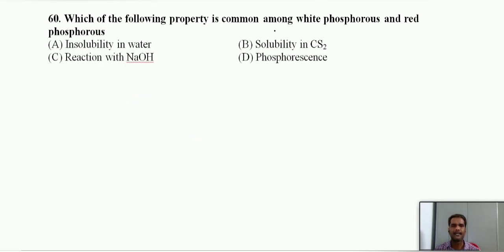Which of the following properties is common among white phosphorus and red phosphorus? There is insolubility in water, solubility in carbon disulfide, reaction with NaOH and phosphorescence. Both white phosphorus and red phosphorus are insoluble in water. This is common. But in case of solubility in carbon disulfide, white phosphorus can dissolve, but not red phosphorus. Reaction with NaOH, white phosphorus can react, but not red phosphorus. Phosphorescence, white phosphorus only can show the phosphorescence, but not red phosphorus. Only the first one is common.